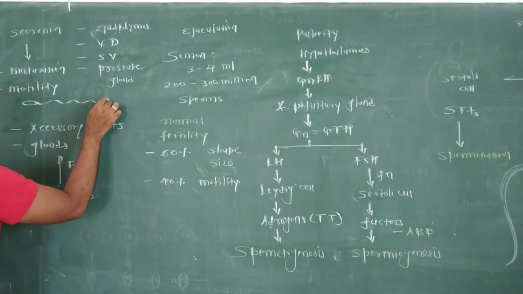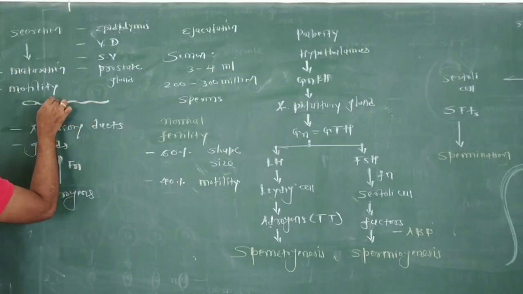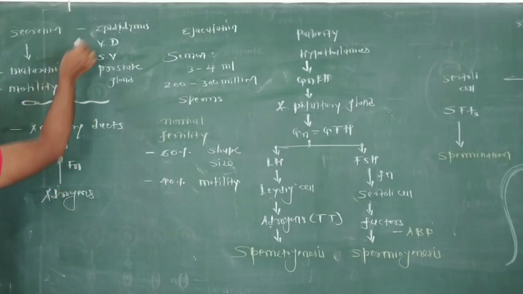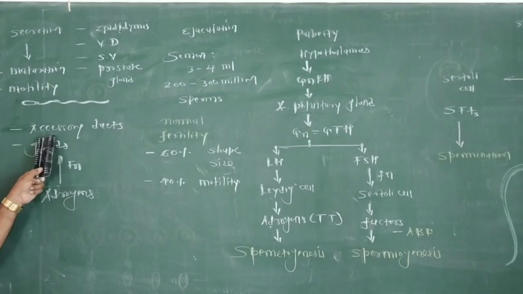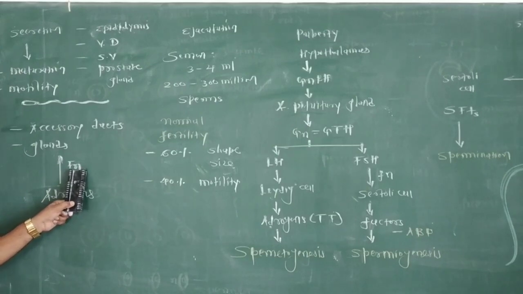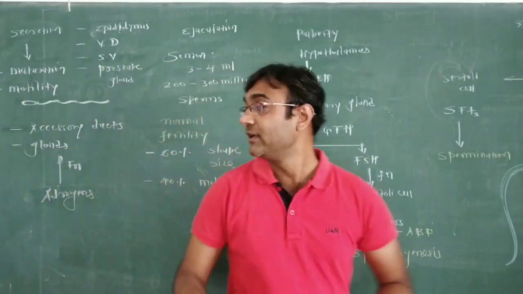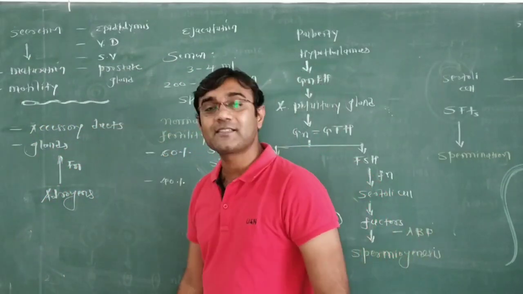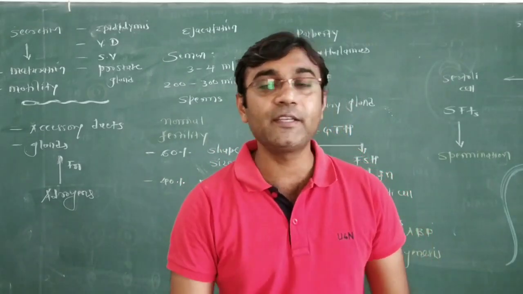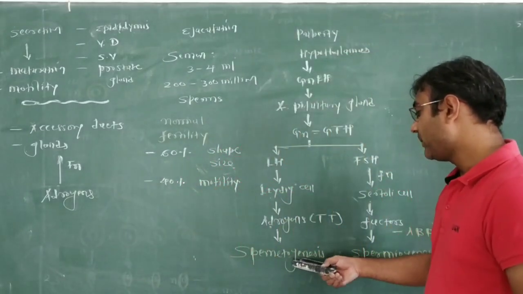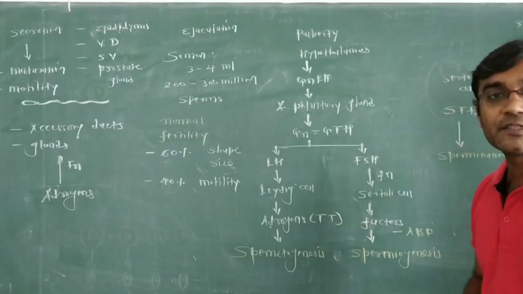Sperm get their maturation and motility due to the secretions of all these. The male accessory ducts and glands have their function controlled and maintained by the testicular hormone, that is androgen. Androgen maintains the function of accessory ducts as well as the glands. So we complete here the total procedure of spermatogenesis, the related hormones and different changes.